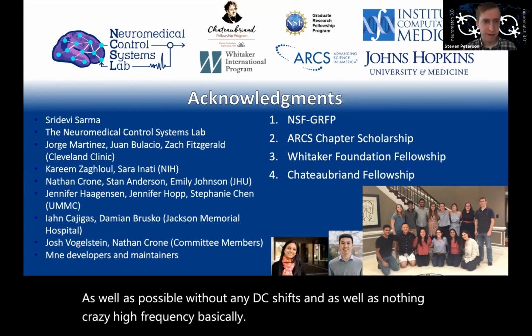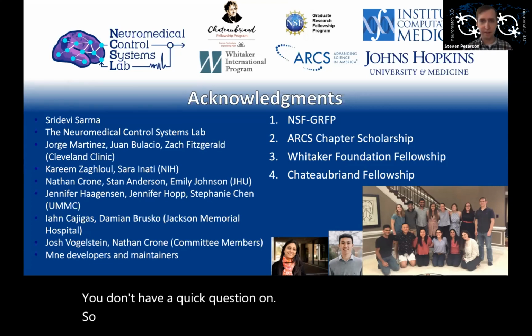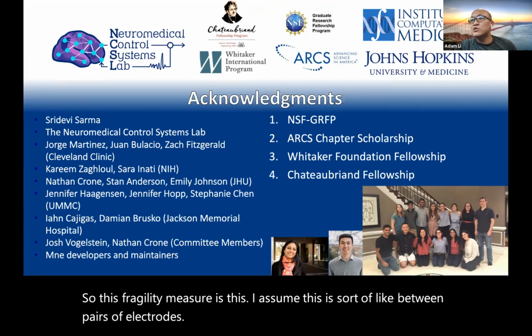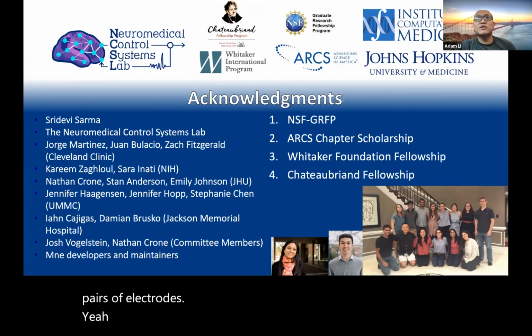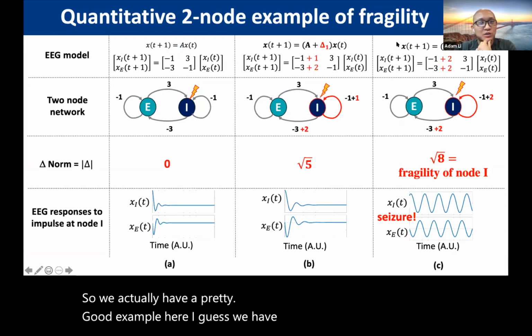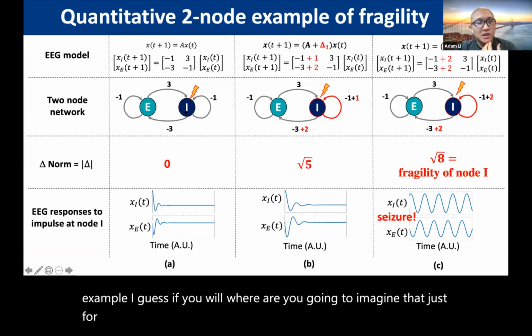I have a quick question on this fragility measure. I assume this is sort of between pairs of electrodes? We actually have a pretty good example here. We have a quantitative two-node example, where for simplicity's sake you can imagine we have an excitatory and an inhibitory node.